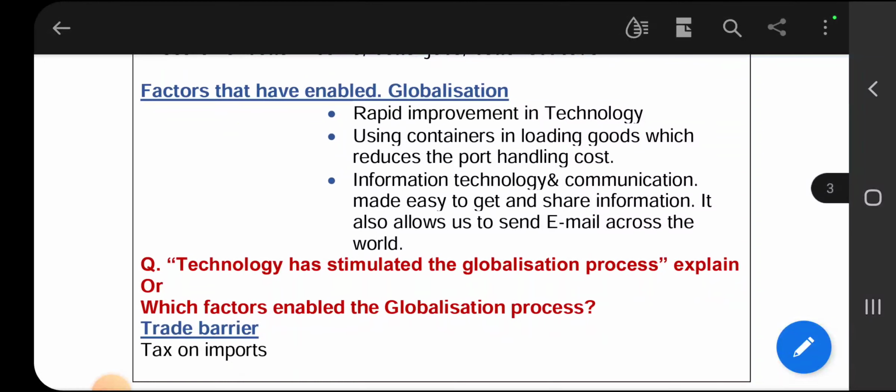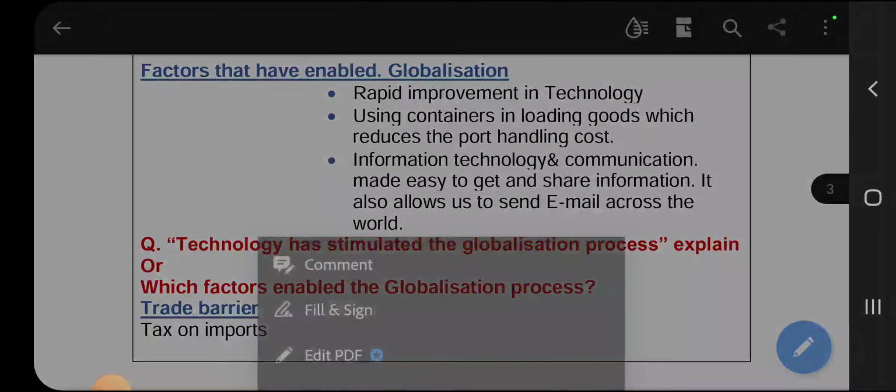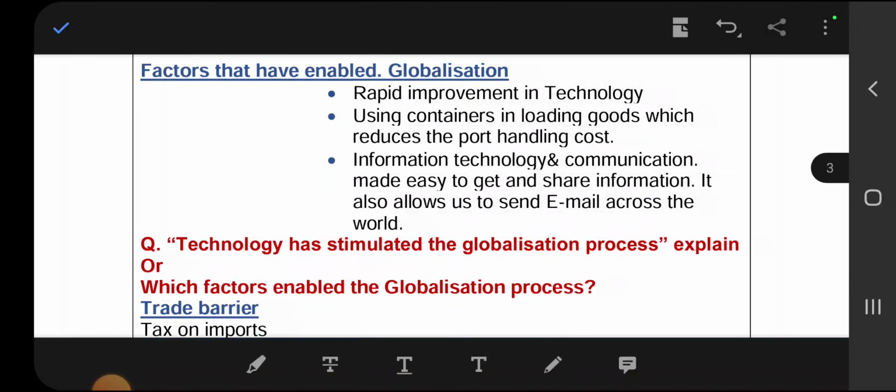Okay, then what factors enable globalization? To make globalization a success, what factors will help? Technology helps to enable globalization. Rapid improvement in technology. This is a 3 marks question, so 3 points are enough. What technology are they using? For example, they are using containers. Containers are used for loading goods at ports or airports.